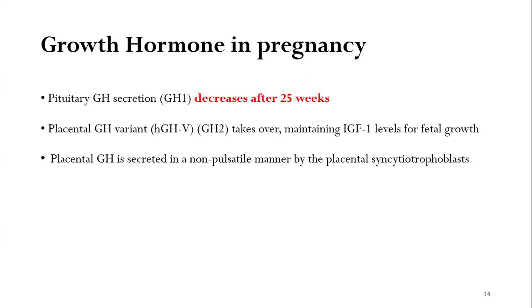The pituitary growth hormone is known as growth hormone 1. The pituitary growth hormone decreases after 25 weeks of pregnancy. The placental growth hormone variant, which is known as the human growth hormone V or growth hormone 2, takes over in the second trimester and it is responsible for maintaining the IGF-1 levels for fetal growth. Placental growth hormone, unlike the pituitary growth hormone, is secreted in a non-pulsatile manner by the placental syncytiotrophoblast.